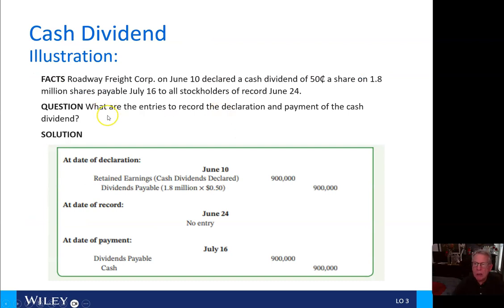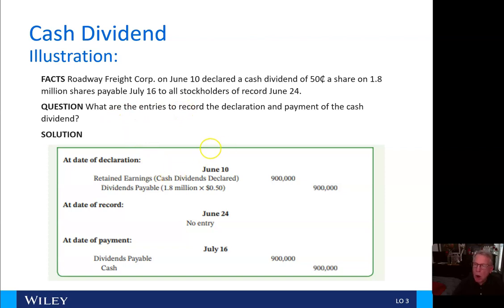So let's look at an illustration. Roadway Freight Corp on June 10th declares a cash dividend of 50 cents a share on 1.8 million shares payable July 16th to all stockholders of record on June 24th. What are the entries to record declaration and payment of the cash dividend?